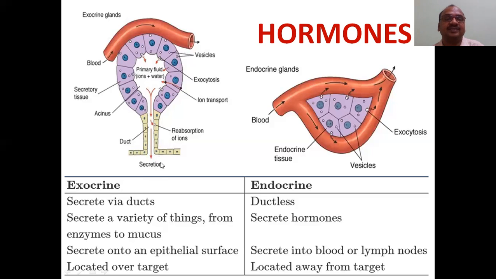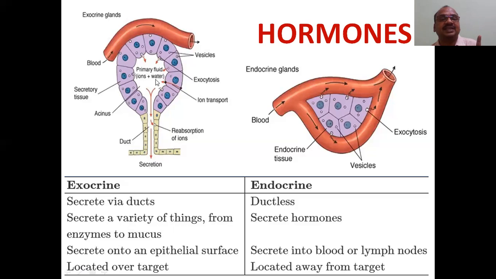Here, the total secretion is away from the blood. That is the important difference. Here, it is directly secreted into the blood, but here it is not like that. It secretes via the ducts. It secretes a variety of things, from enzymes to mucus, not hormones, onto the epithelial surface.